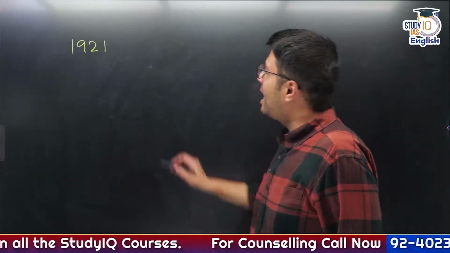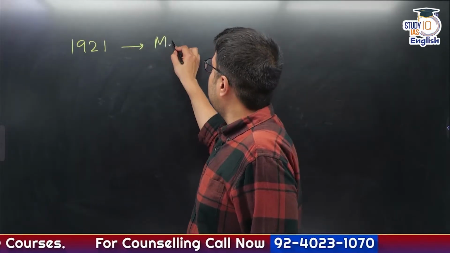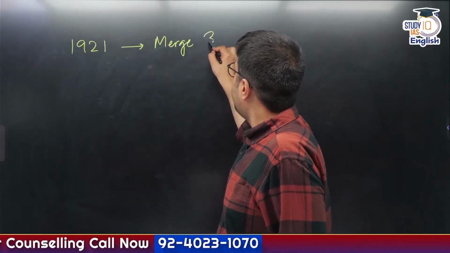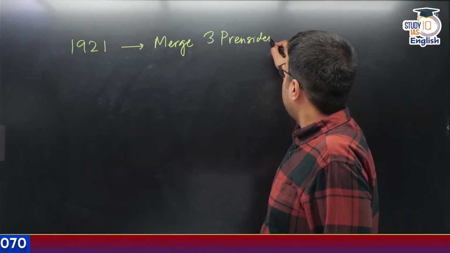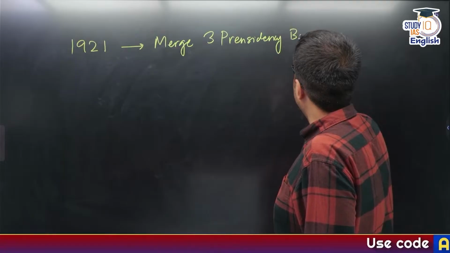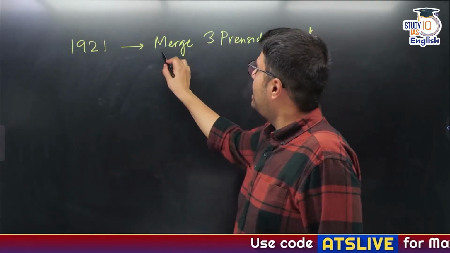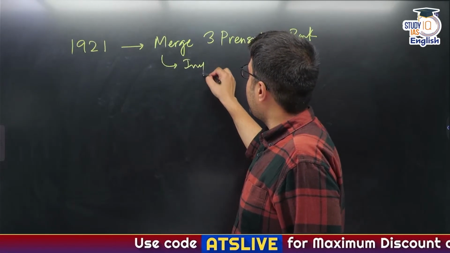So the government decided to merge these 3 presidency banks into one entity. Can you guess the name of this entity? The name of this entity became Imperial Bank of India.